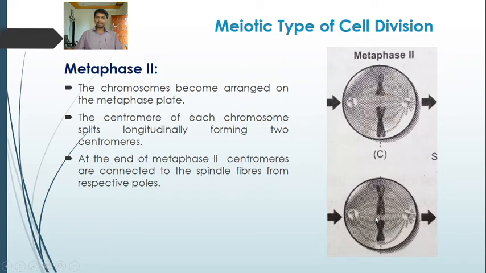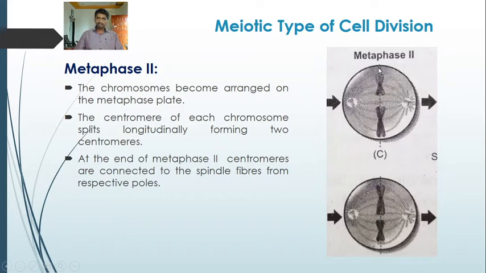At the end of metaphase second, centromeres are connected to the spindle fibers from respective poles. So these are the two poles. Here the spindle fibers arise. You can see clearly these spindle fibers are attached to the centromere. So the chromosomes are arranged on the metaphase plate.